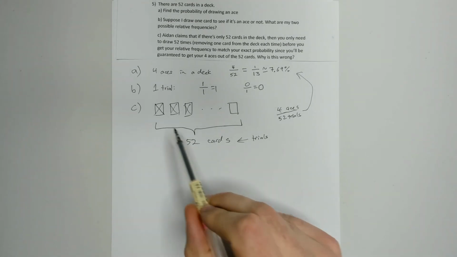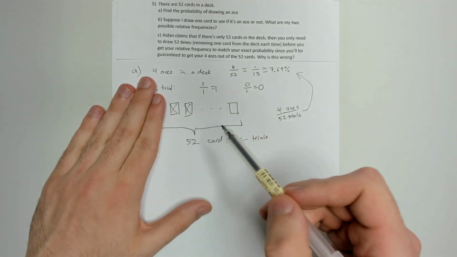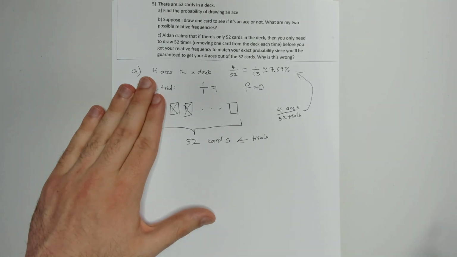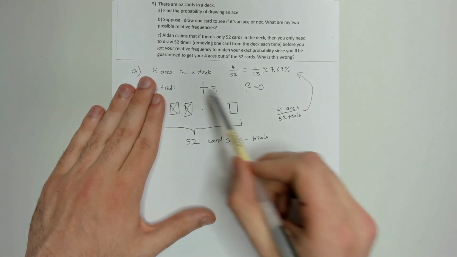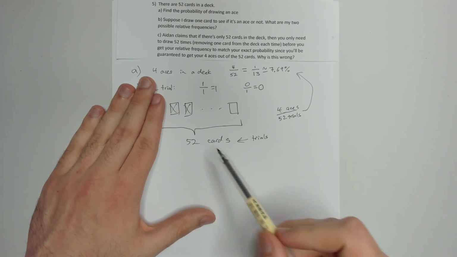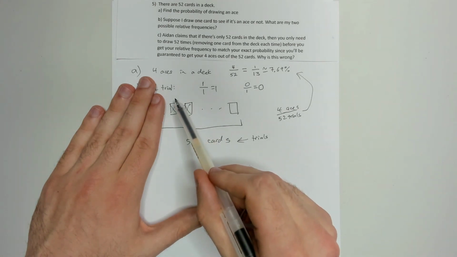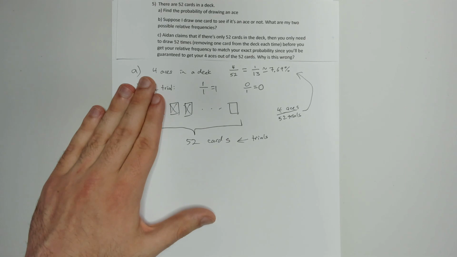What we're calling a trial here is picking a card, which is true, that is a trial, but it's a different trial every time, because if I draw a card from here and remove that card from the deck, the next time I draw a card, I'm not picking a card from the 52 in a deck anymore. I'm picking it from 51 different cards. So this is a different situation now, right? The probability was drawing an ace from a pack of 52 cards. But now it's a different probability, because I'm looking at the chance of getting an ace from a pack of 51 cards where I've already removed one of them. And so this drastically changes what our results are going to be.